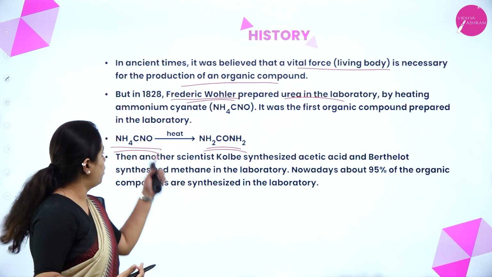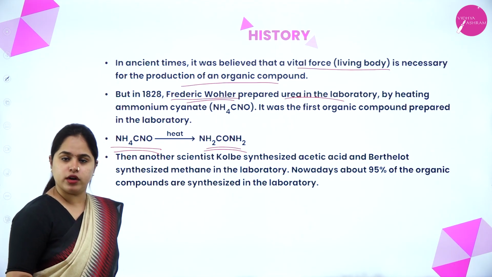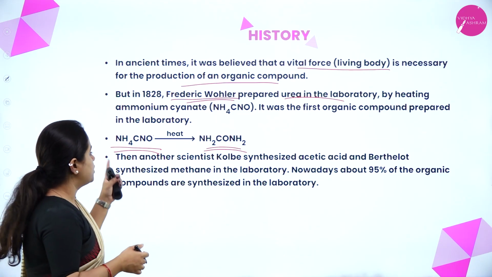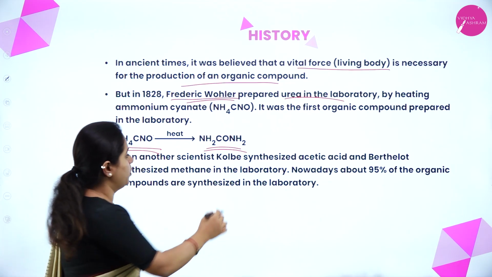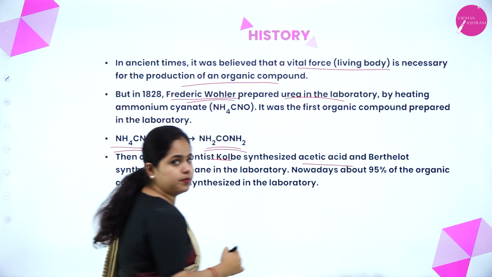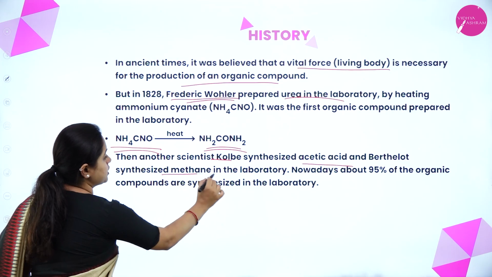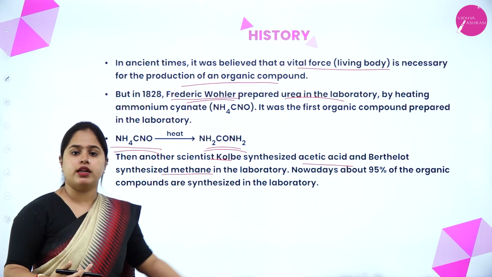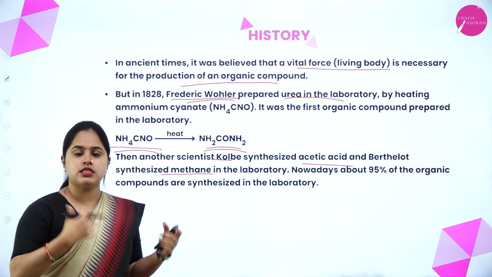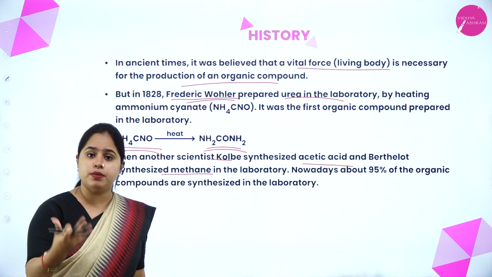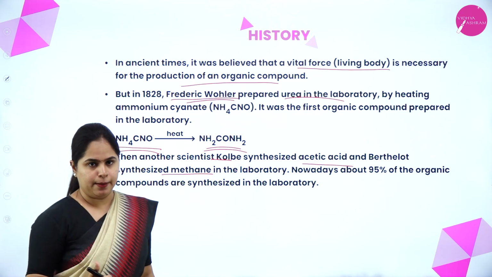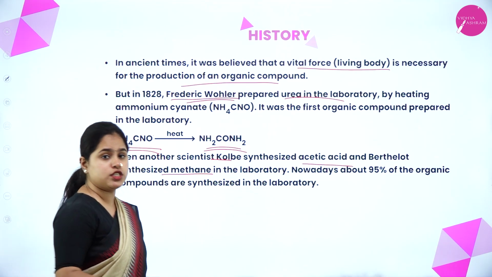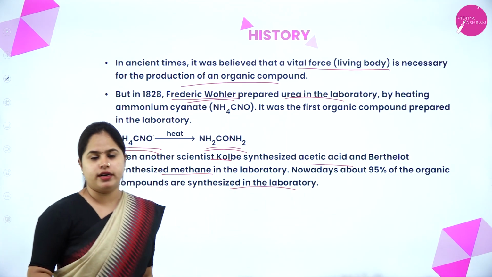So what did he do? From an inorganic compound, he prepared an organic compound. So the first ever organic compound is urea. Then another scientist, Kolbe, synthesized acetic acid, and Berthelot synthesized methane in the laboratory. Afterwards, many other organic compounds were discovered, that is, many other organic compounds were able to be prepared in the lab. And nowadays, about 95% of organic compounds are synthesized in the laboratory itself.